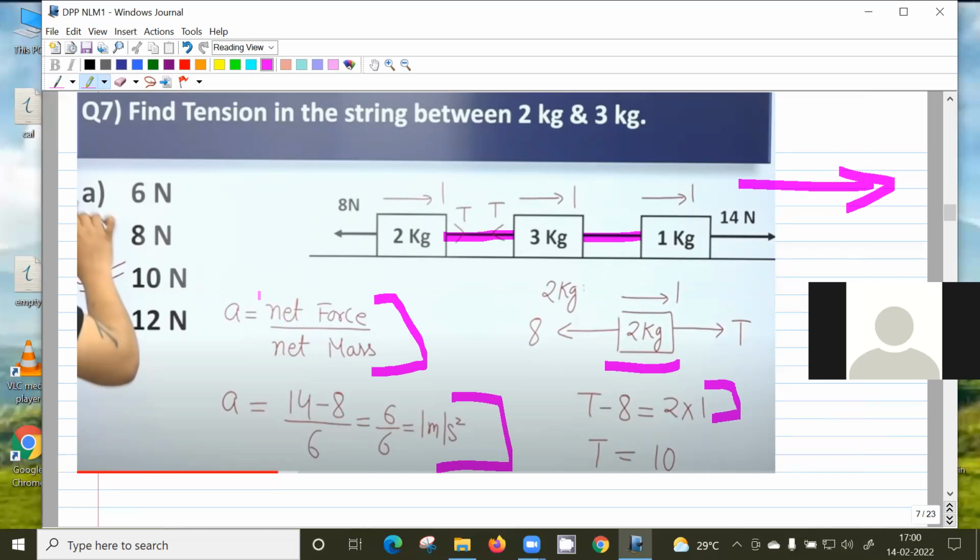Okay. This trick you can use for finding the acceleration, because the acceleration of everything is same. So the acceleration of the system is also same. So we consider it as a system, and the net force acting on the system is 14 minus 8, divided by the total mass of the system. Answer is 10. Tension is 10. Between 2 kg and 3 kg. 10 only, sir. Yeah.